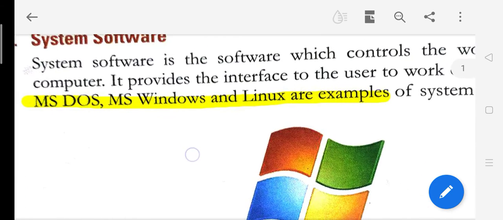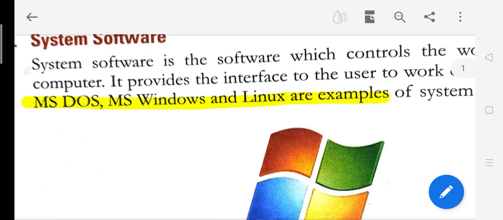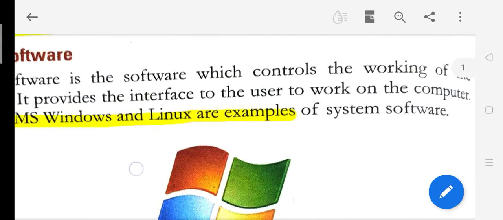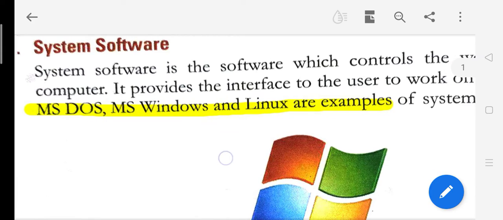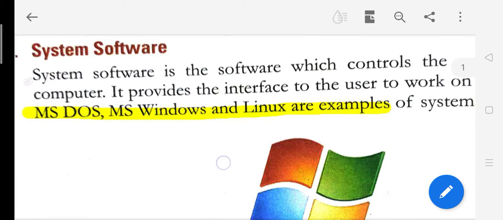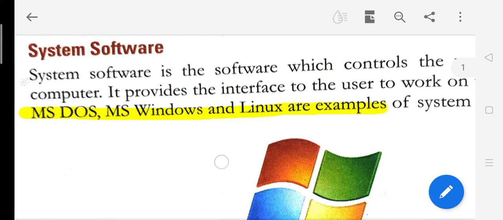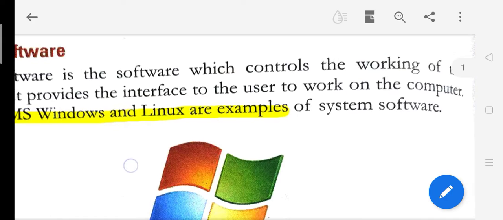So what is system software? System software is a software which controls the working of the computer. This software also we are installing in the computer. It provides the interface to the user to work on the computer.